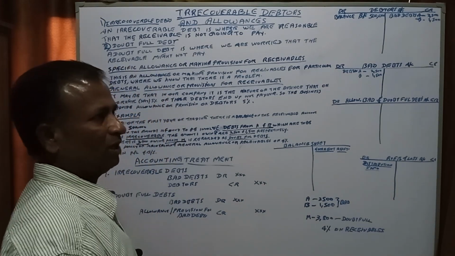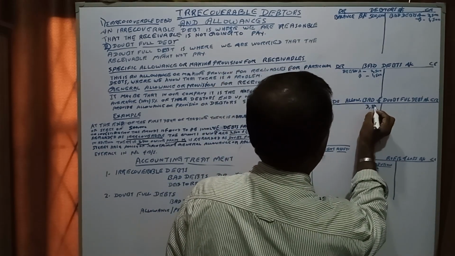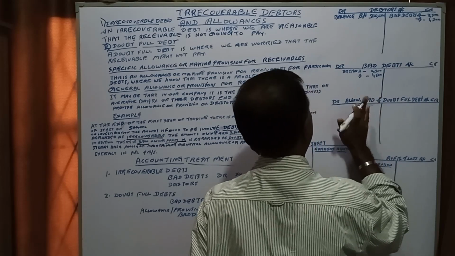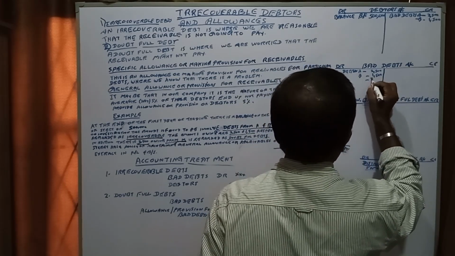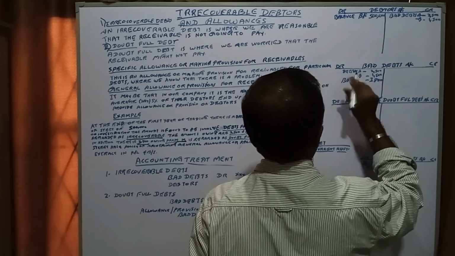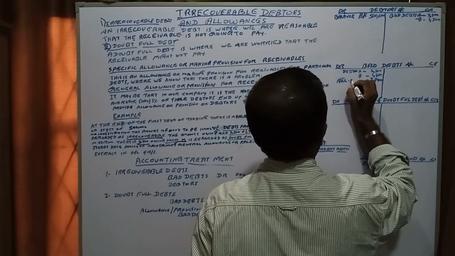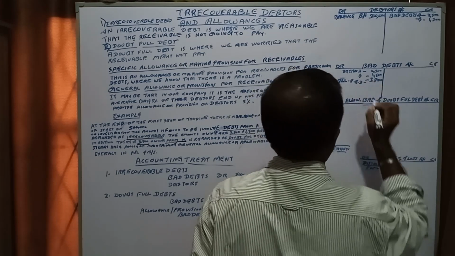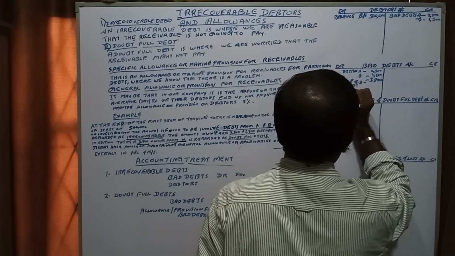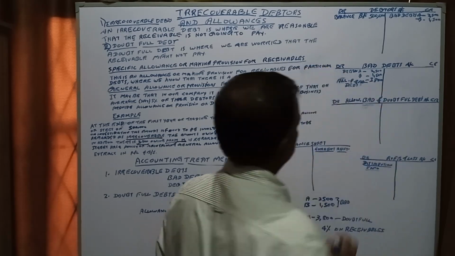Then what is the entry we have to pass? Bad debts account debit 3,800, and allowance or provision for bad debts credit 3,800.